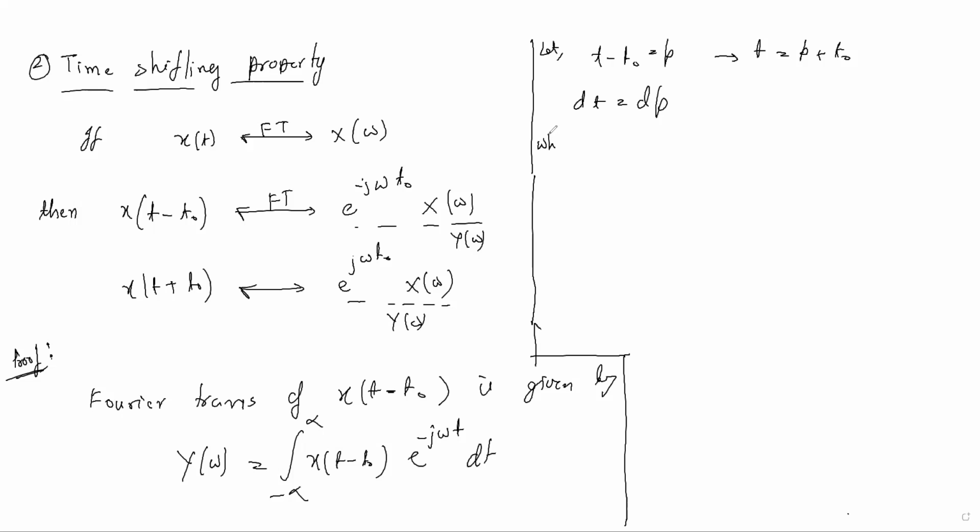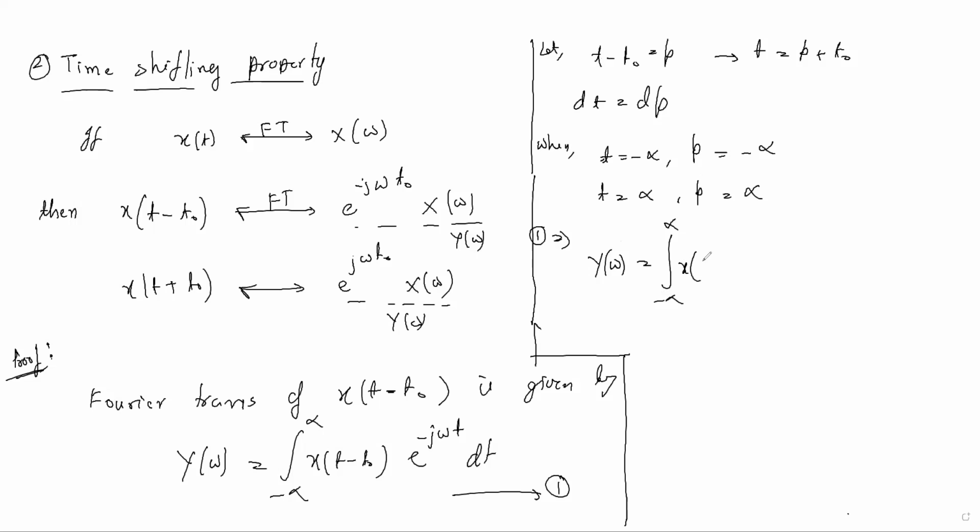You can take the limits also. When t equals minus infinity, what will p be? Minus infinity on this side, p also minus infinity. When t equals positive infinity, p also positive infinity. If you number this equation as 1, then 1 would be Y of omega, and the limits would be the same, minus infinity to infinity.